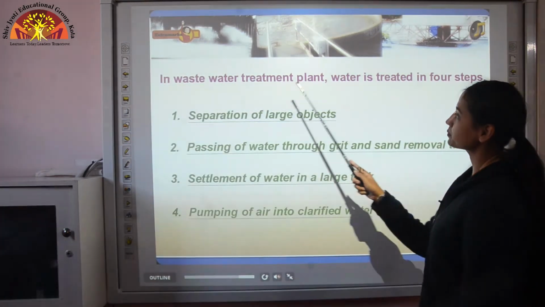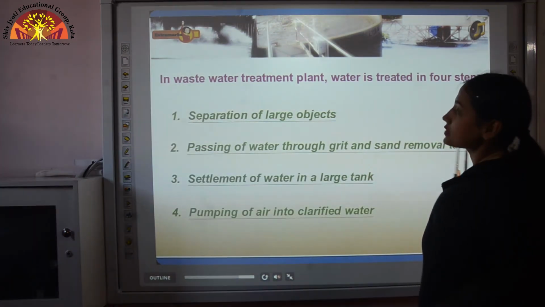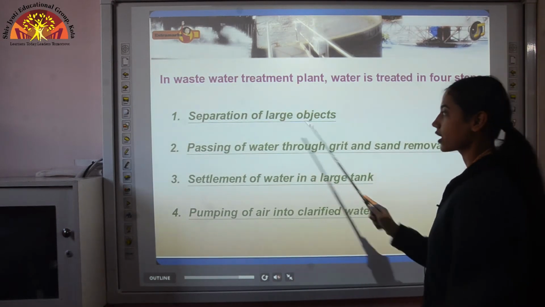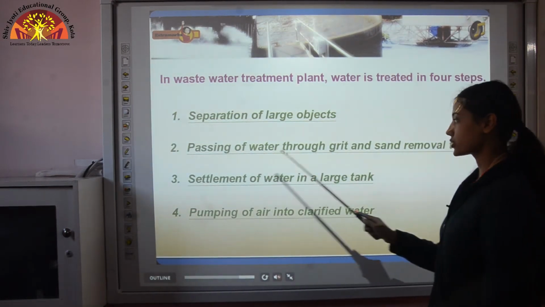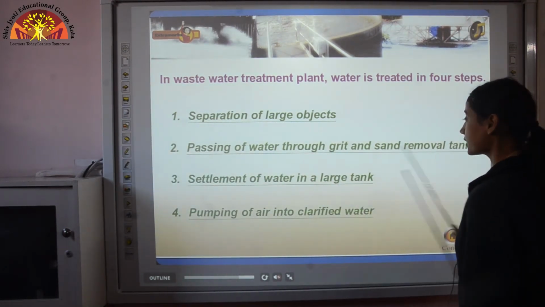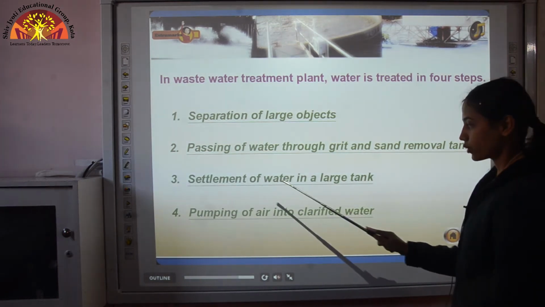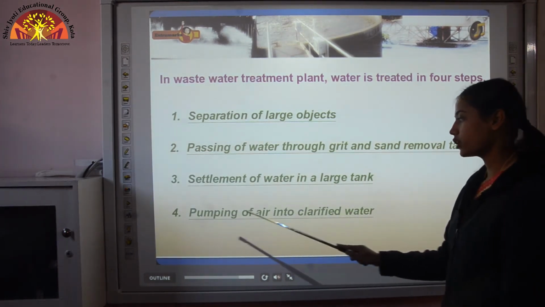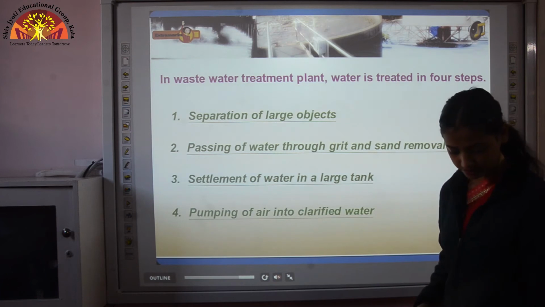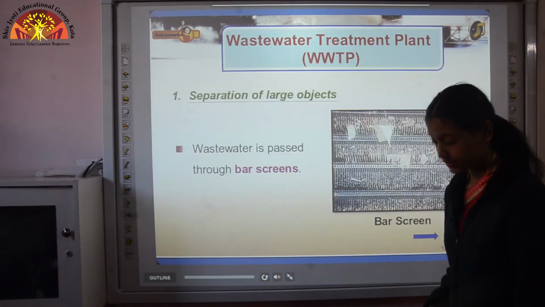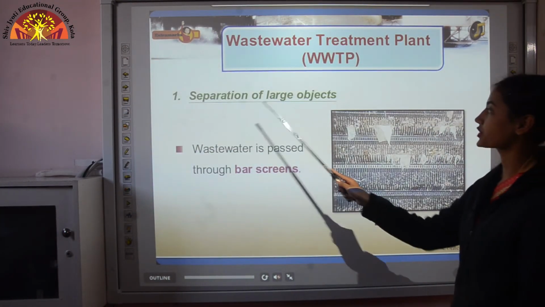In a wastewater treatment plant, water is treated in 4 steps. First, separation of large objects, then passing of water through a grit and sand removal tank, then settlement of water in a large tank, and pumping of air into clarified water. Let's look in detail now. First is separation of large objects.